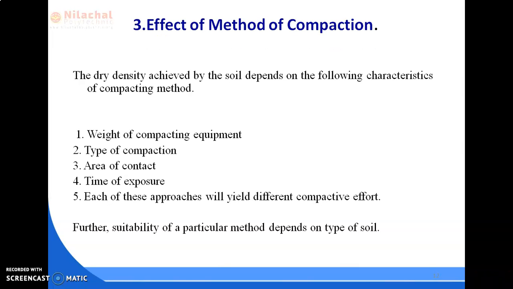Number 3, this is effect of method of compaction. So the density obtained during compaction for a given soil greatly depends upon the type of compaction or the manner in which the compactive effort is applied. So the various variables in this aspect are weight of compacting equipment, type of compaction, area of contact, time of exposure. Each of these approaches will yield different compactive effort. Further, suitability of a particular method depends on type of soil.